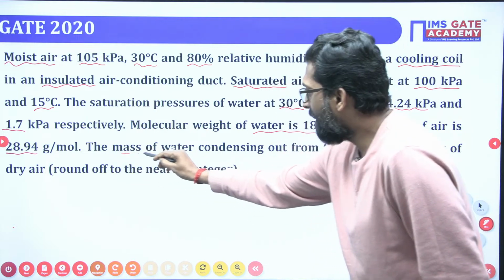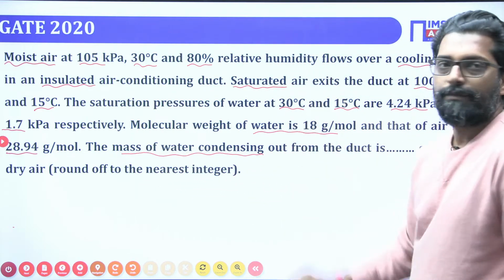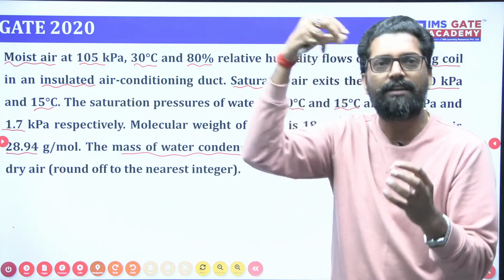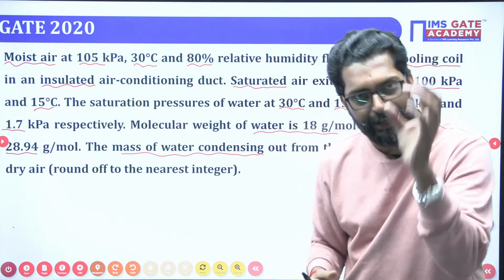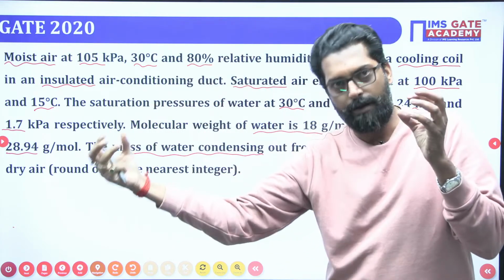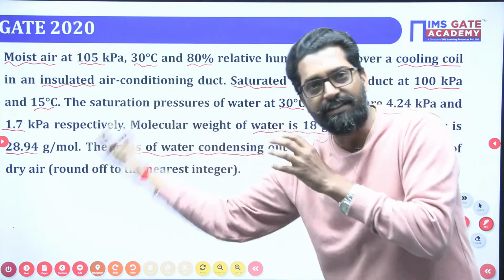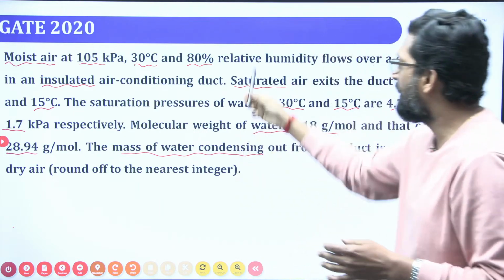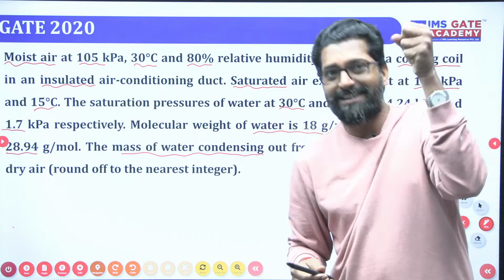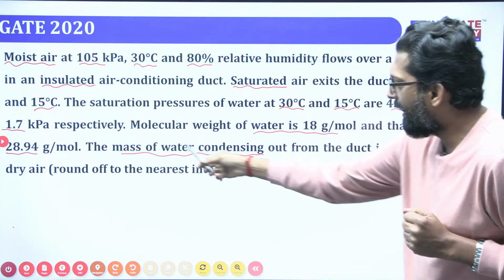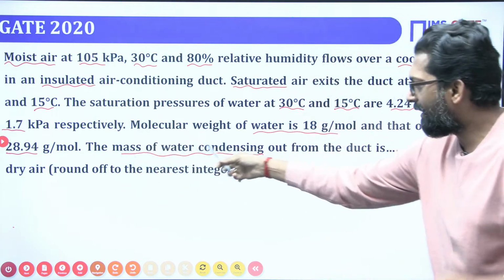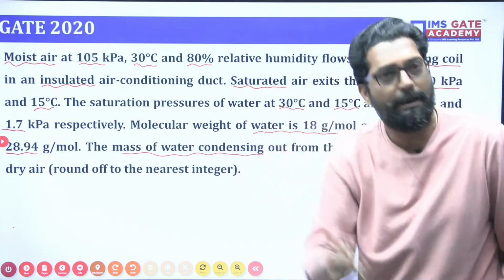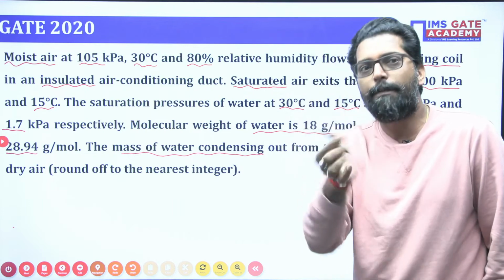Now, they are asking for the mass of the water condensing. If there is a duct with a cooling coil in it, the air will condense during that process, because the cooling coil will extract heat from the air. In the air there is vapor, and that vapor will condense.